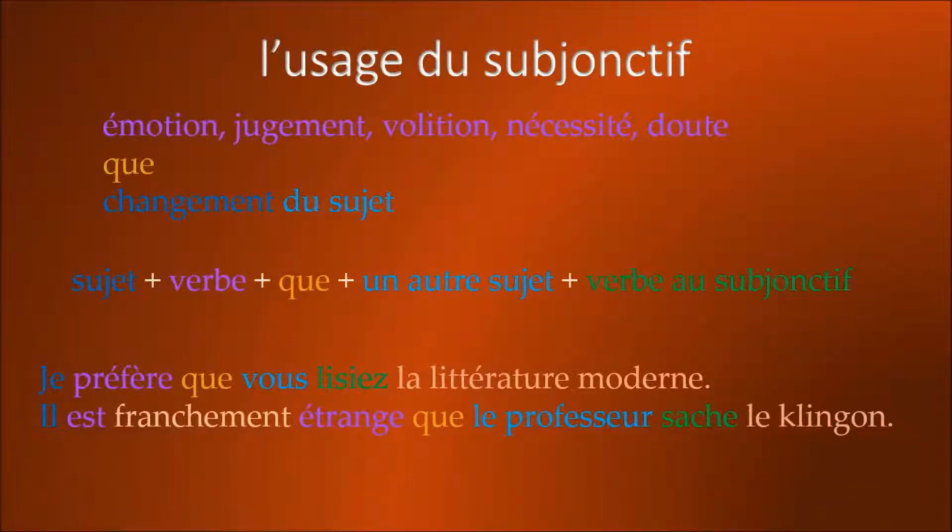Another example, il est franchement étrange que le professeur sache le Klingon. Here we have est étrange, that is a judgment, followed by que, followed by le professeur is different from il. And so sache goes in the subjonctif. And so, il est franchement étrange que le professeur sache le Klingon. It is frankly strange that the professor speaks Klingon.